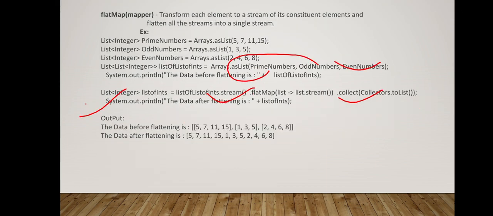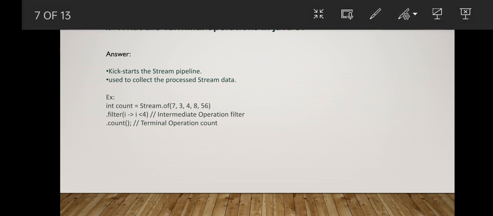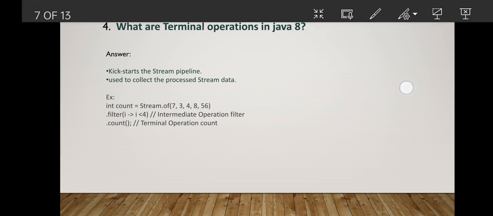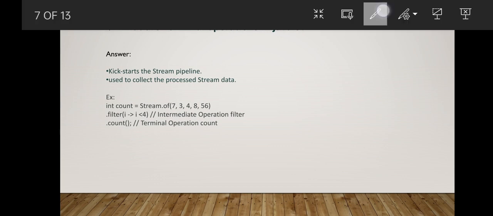Okay, let's see the terminal operations in Java 8. These are basically the operations which kickstart the processing. Whenever you open a stream and apply some operation such as filter, we call that an intermediate operation, which we have already seen. And when we apply count, then this filter operation gets applied.